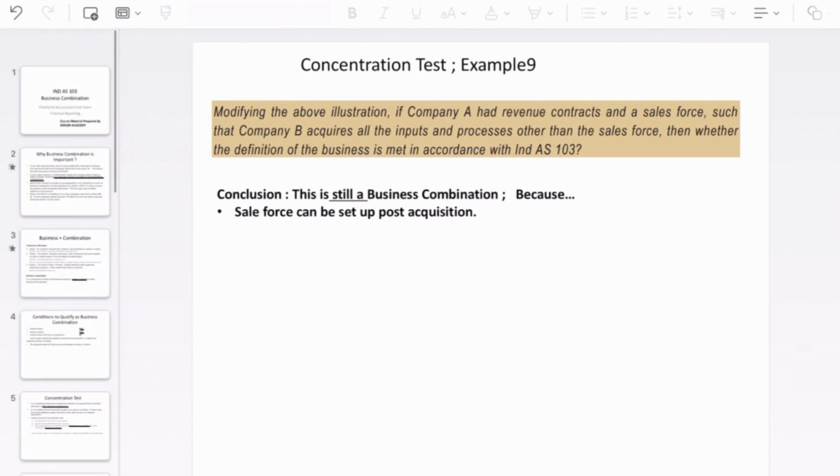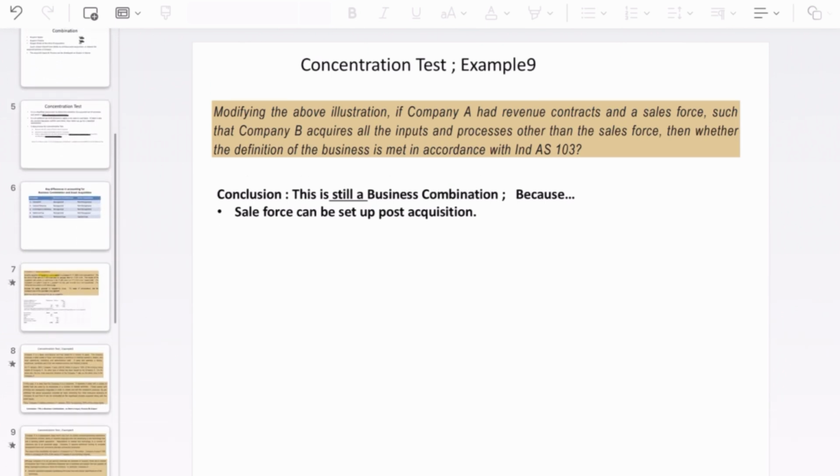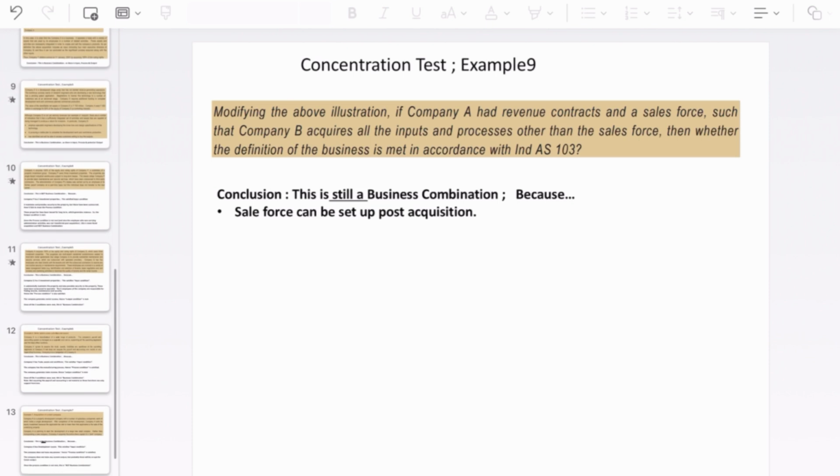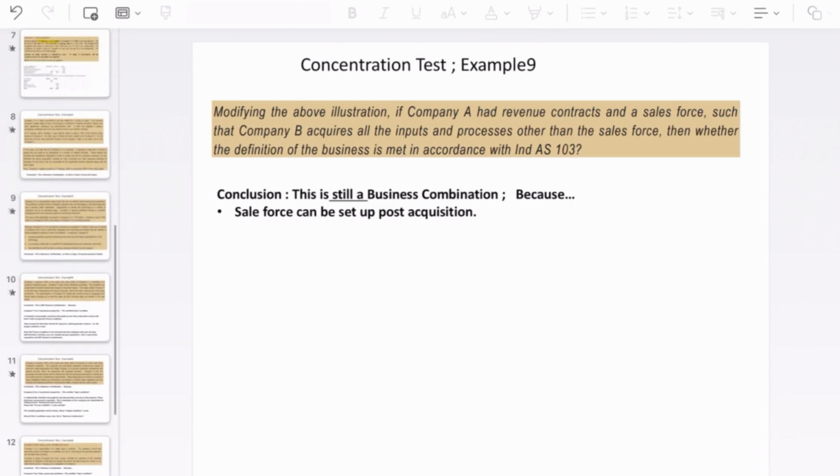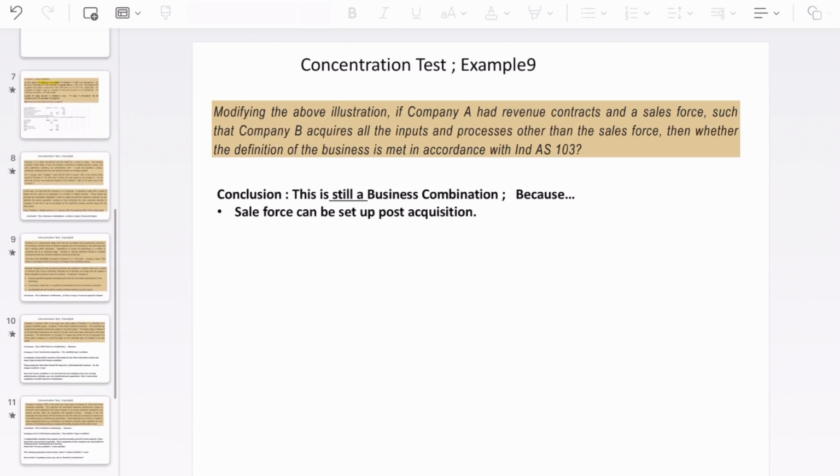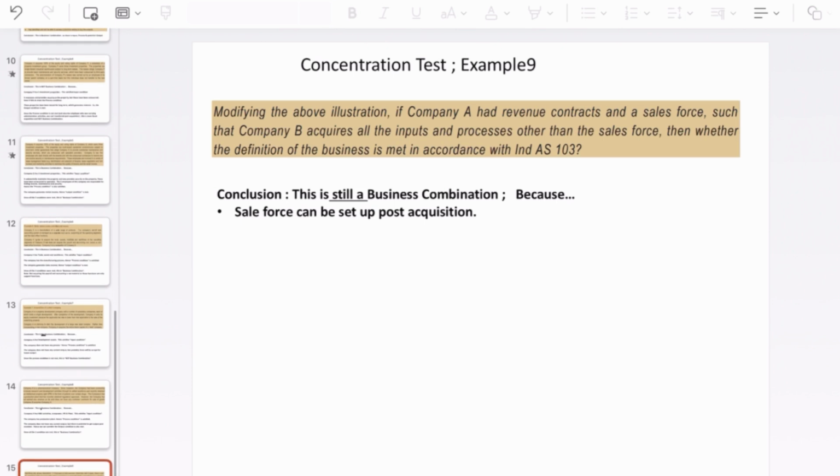So these concepts are very important to go through the further chapters under business combination. And then we will also go through how, post acquisition, the two entities can be merged. So all the consolidation activities and accounting guidelines we will go through in the next class.